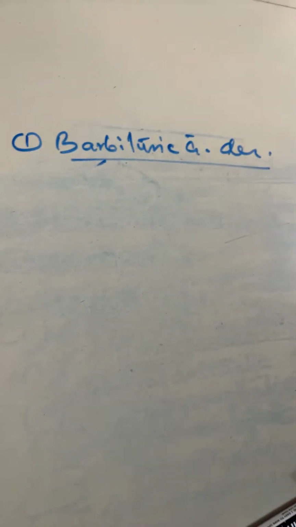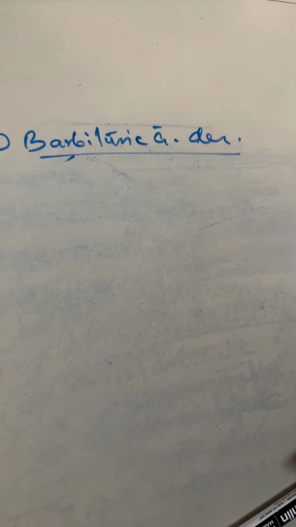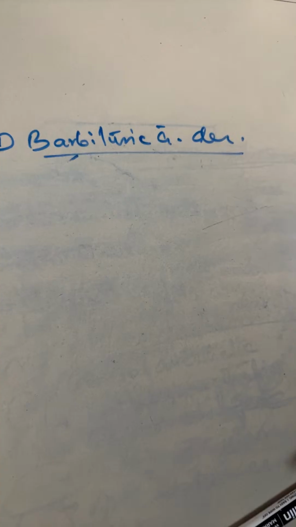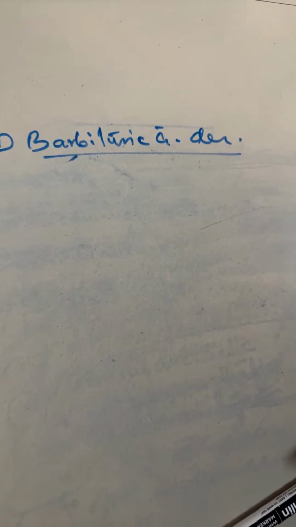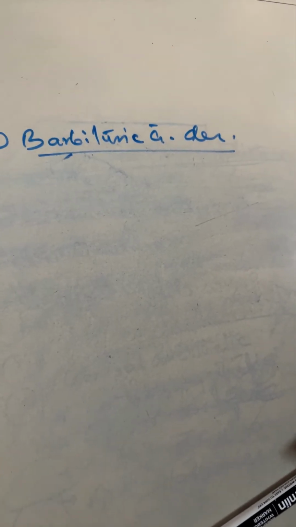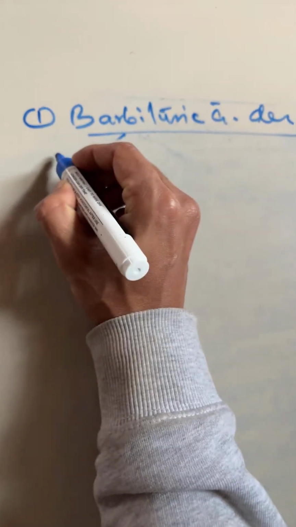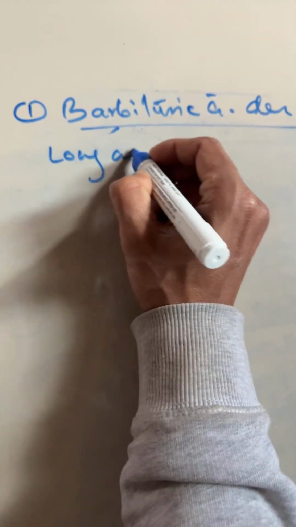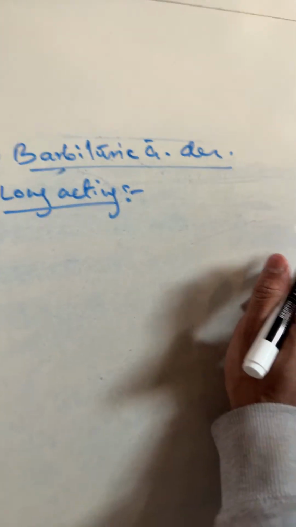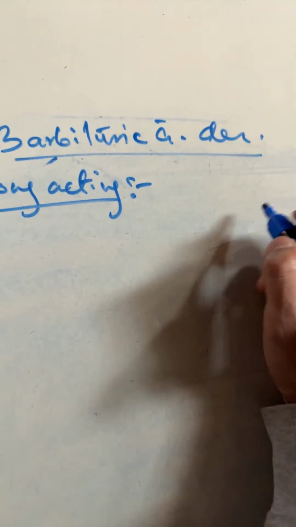Okay. Now we will see each of them. Before going to that, I think it will be better to make you understand about the SAR. Also, one important point I forgot to mention is the examples of long acting drugs: phenobarbital and methylbarbital, or mephobarbital.